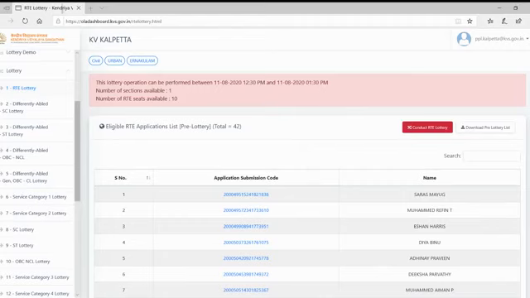Serial numbers, your application code, and name have come. So in total we have 42 applications.